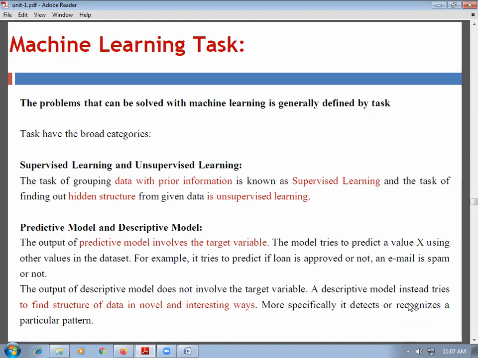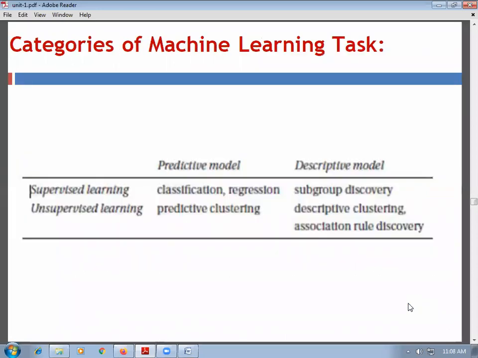So the descriptive model tries to find the structure of data in a novel and interesting way. Now, what is an example of a descriptive model? That is a group of people having their interest in singing, then dancing, crafts, etc. That means it detects or recognizes a particular pattern.